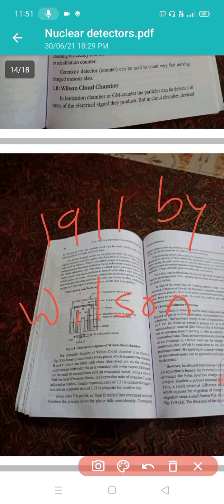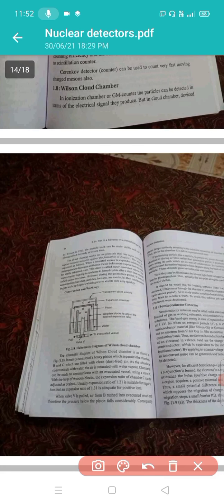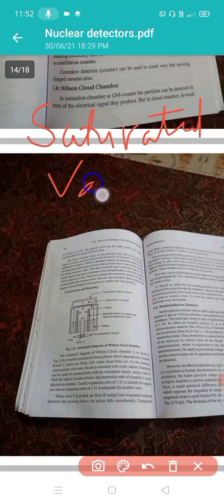When a saturated vapor is expanded adiabatically, its temperature decreases.